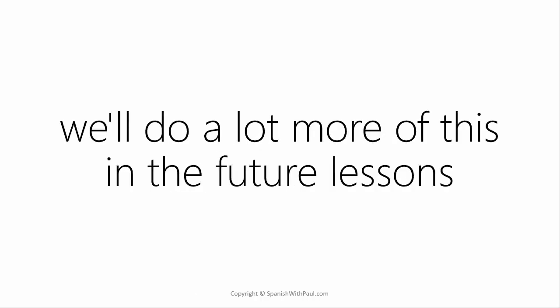So we'll do a lot more practice of this in future lessons, and you'll find that you start to get very used to this idea of whether something in the past was a dot or a line. And from that point, you'll then know in Spanish whether you should use the simple past dot or the line past.